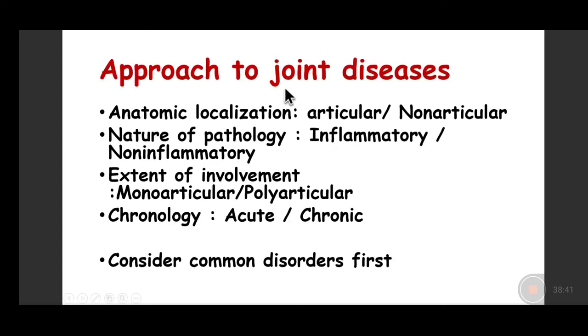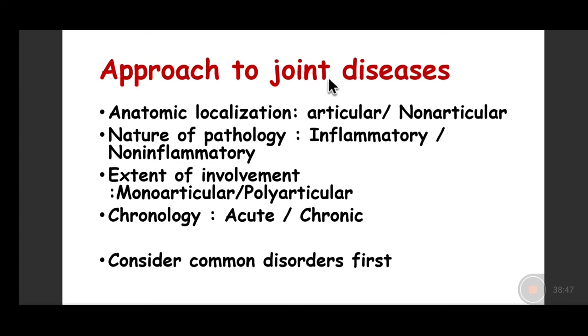Now, just a brief recapitulation of the synovial and joint disorders, which we had not done. So, how do we approach lesions of the joint?